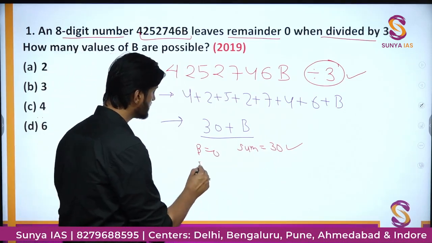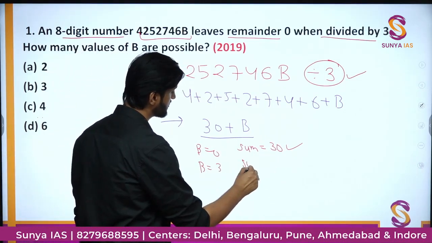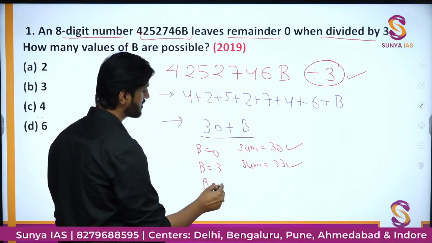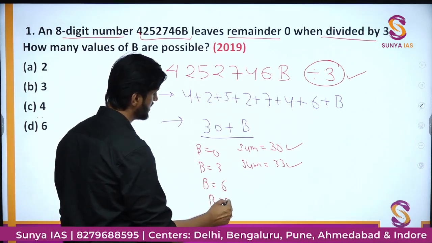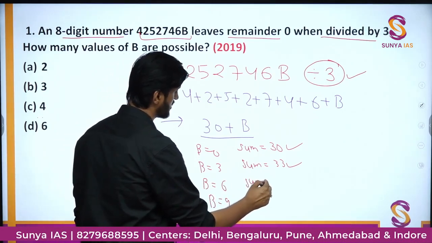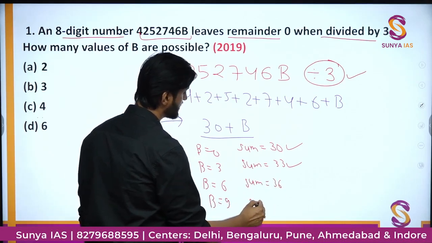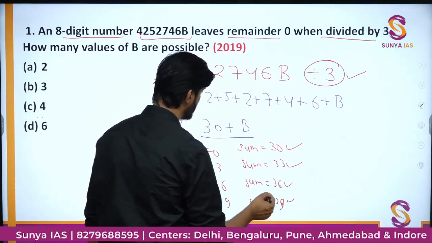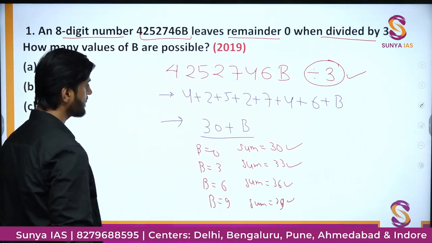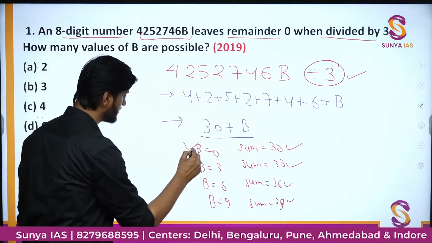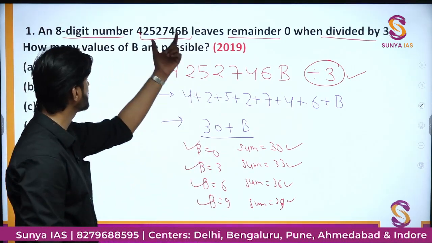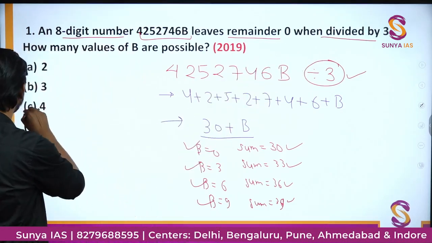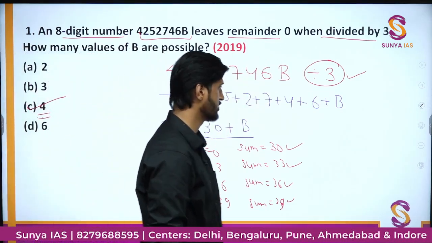If we put b equal to 3 here, the sum becomes 33. It is also divisible by 3. If we put b equal to 6 and b equal to 9, we get the sum as 36 and 39. Here also they are satisfying the condition. So 4 values of b are possible such that this particular number is divisible by 3. So we have option C as the correct option in this particular question.